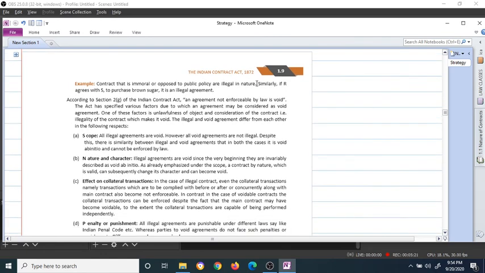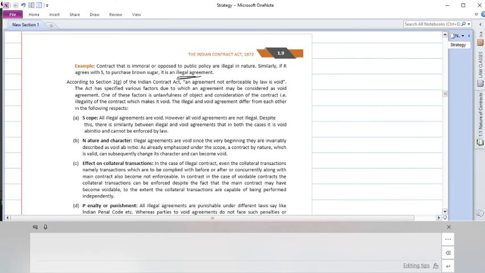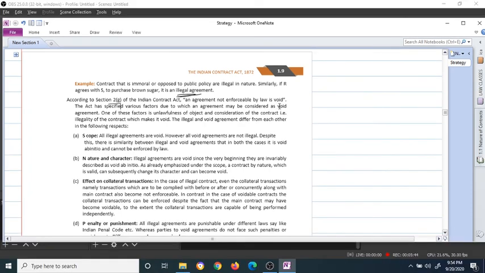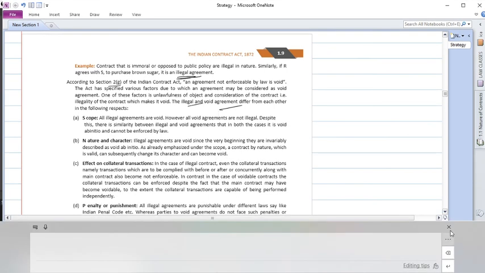So, coming to our page number 1.9, contracts that are immoral or opposed to public policy are illegal in nature. Similarly, purchasing brown sugar is an illegal agreement. Section 2 subsection (g) of the Indian Contract Act: an agreement not enforceable by law is void. Yeah, obviously. And here, I think we have just the differentiation between illegal and void agreements. We'll come back to that.